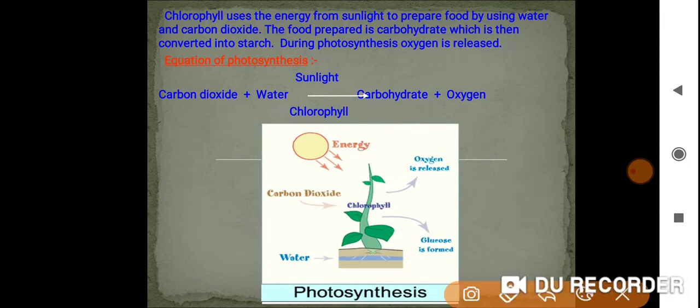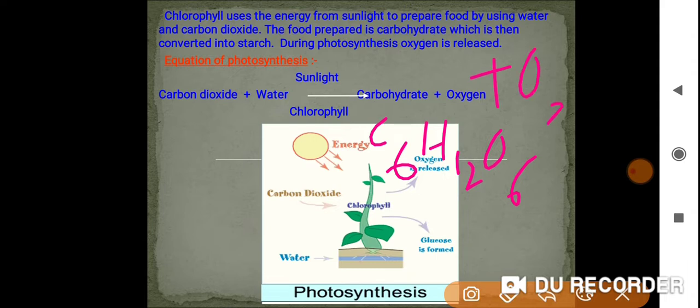What is the formula of carbohydrate? Glucose, C6H12O6. What is the formula of oxygen? That will be O2. It is in the form of a non-metal, oxygen.